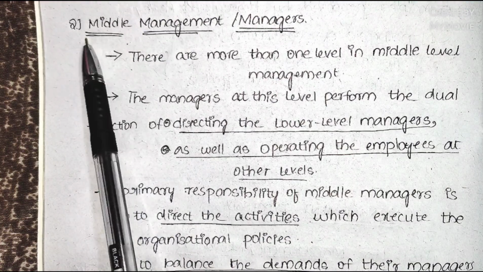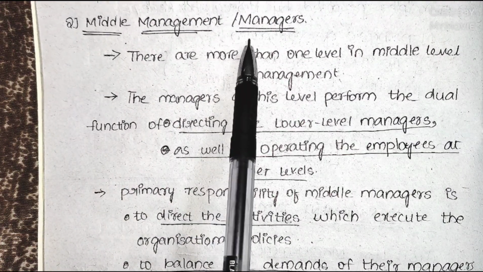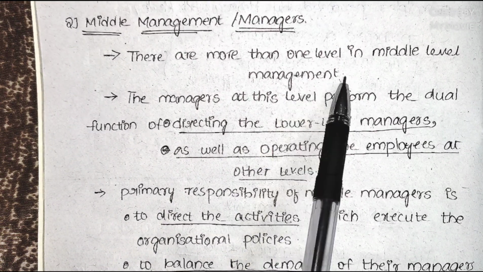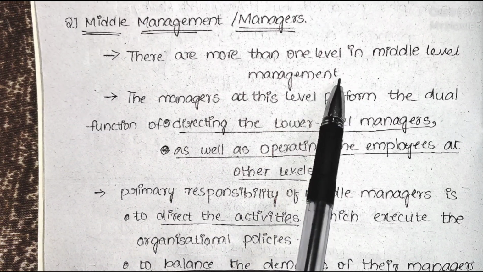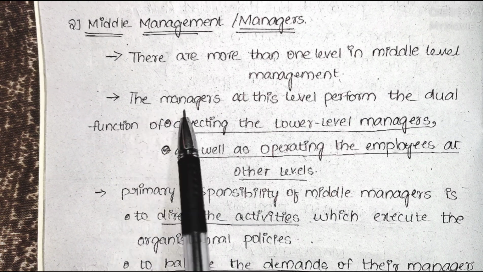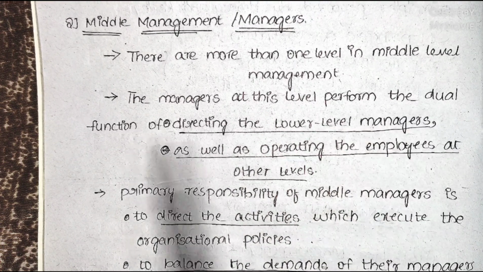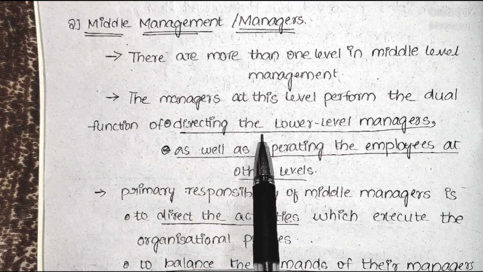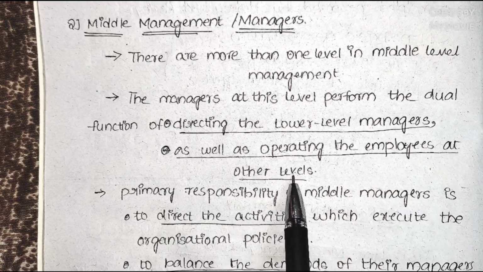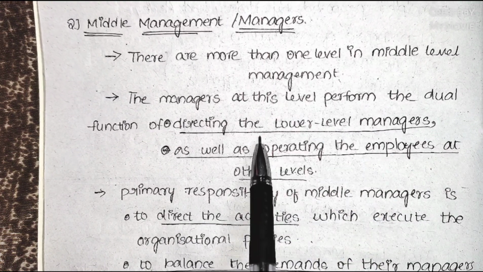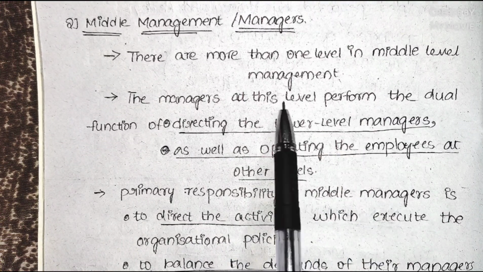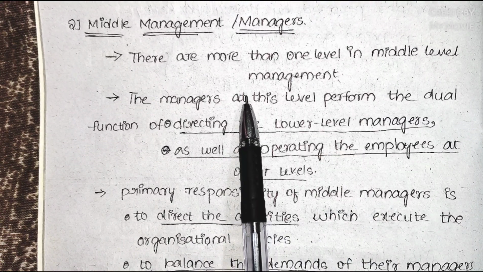Now we will discuss middle management or the managers. There is more than one level in middle level management. Here in the middle level management, it has various levels. So what are they? We will just see. The managers at this level perform the dual function of directing the lower level managers as well as operating the employees at other levels. So these managers are responsible for directing the lower level managers. Who are the lower level managers? Here, the first line managers.